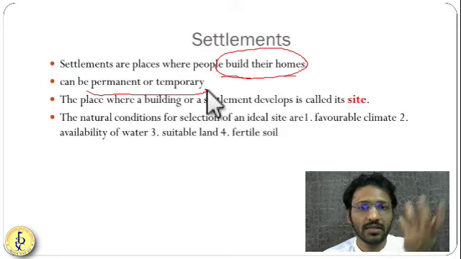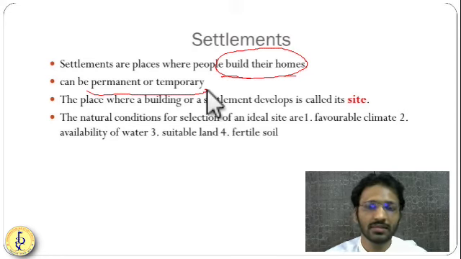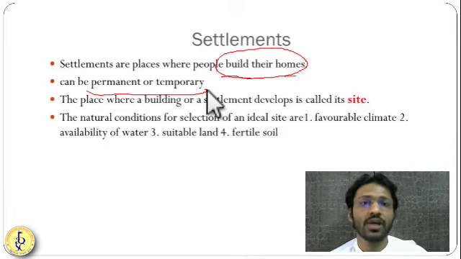They will establish some tents, and by putting four stones, they will make their own chulas. In this way, these temporary settlements are made. Permanent settlement means where you decide to stay permanently. So generally farmers have permanent settlement.